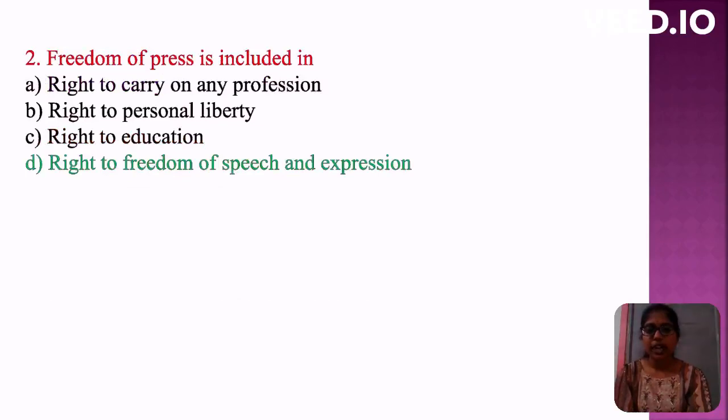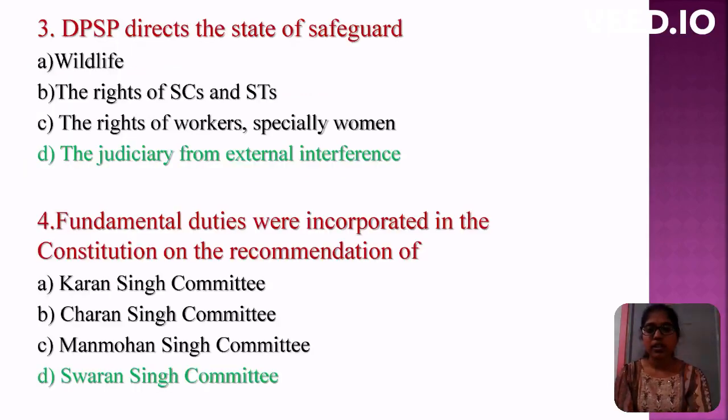Second question: Freedom of press is included in? Options are right to carry on any profession, right to personal liberty, right to education, right to freedom of speech and expression. Correct option is right to freedom of speech and expression. Third question: DPSP directs the state to safeguard. Here, DPSP is Directive Principles of State Policy. Options are wildlife, the right of SCs and STs, the right of workers especially women, the judiciary from external interference. Correct answer is the judiciary from external interference.